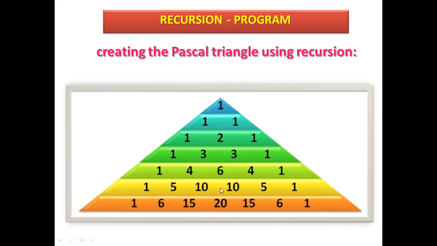So like this it becomes the output here. Then 1 and 5 become 6, here also 1 and 5 become 6, and 5 and 10 become 15, from here 5 and 10 become 15. So in the middle, 10 and 10 become 20.